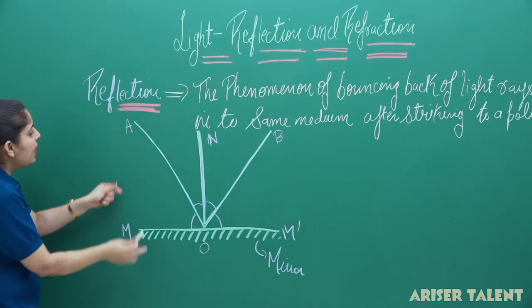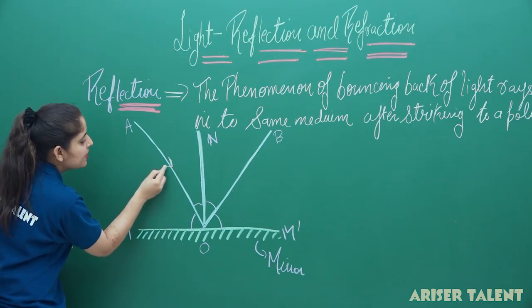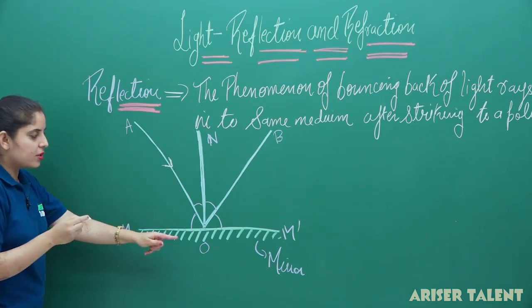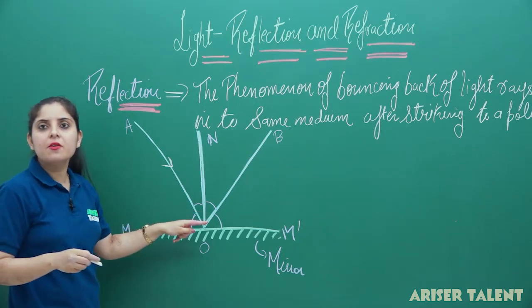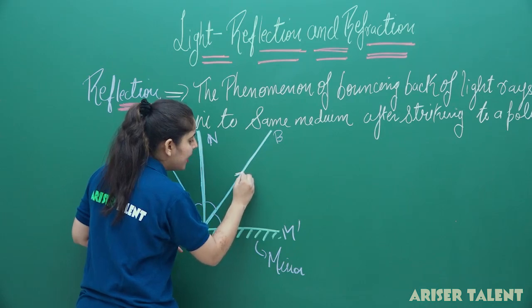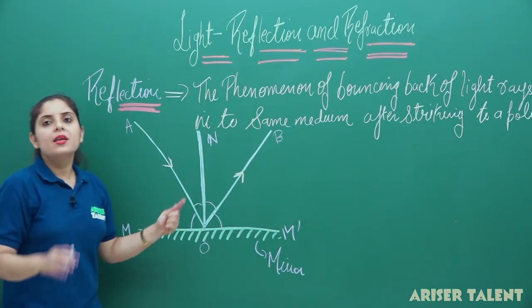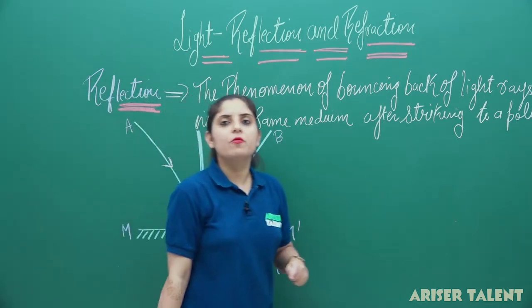You can see that this OA light is striking the mirror surface here. After striking the surface, it is bouncing back into the same medium. It means the ray is reflected in the same medium. So this whole concept is known as the reflection of light.